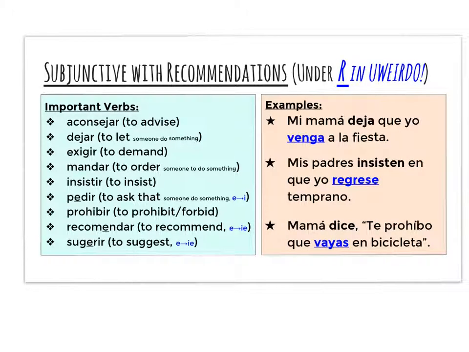The first reason for using the subjunctive is under R in You Weirdo, which is recommendations. Remember, the subjunctive is used anytime there's any kind of uncertainty. So if I'm recommending that you do something, then I don't necessarily know that you're going to do it. Take a minute to write down all of these important verbs. These are not necessarily going to be in the subjunctive, but these are what we call trigger words that are going to require you to use the subjunctive later in your sentence.